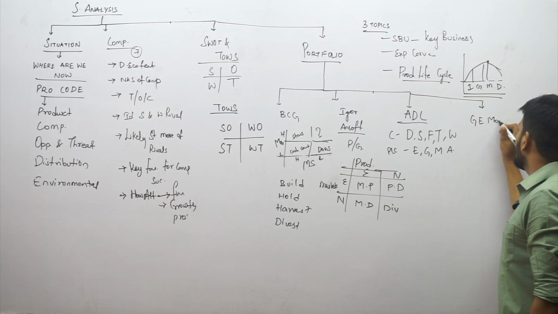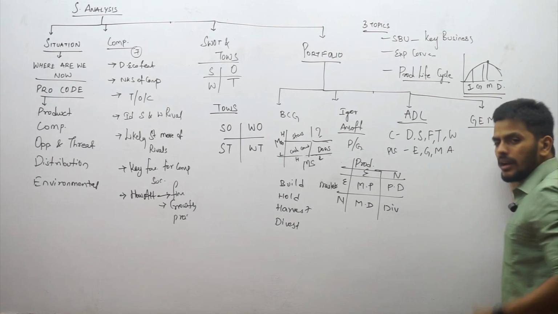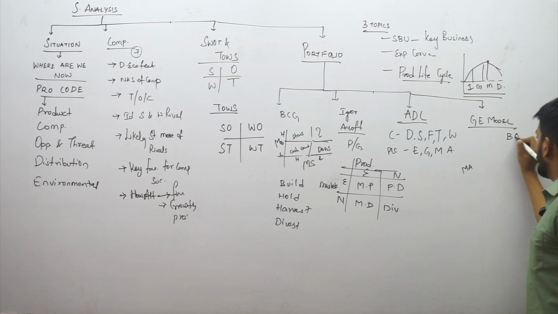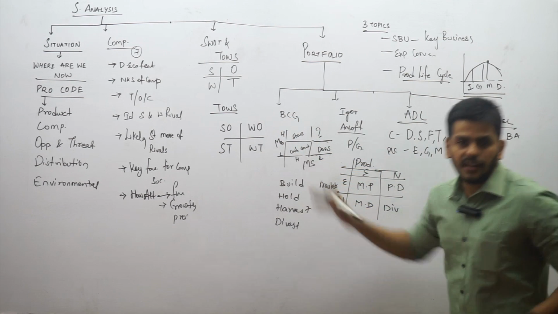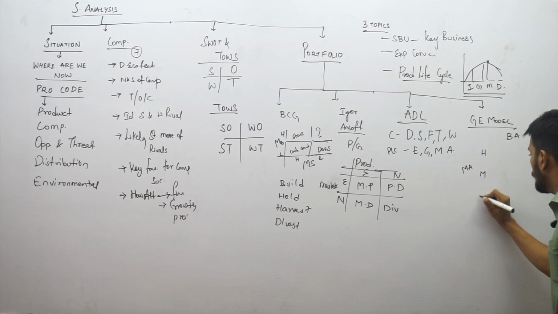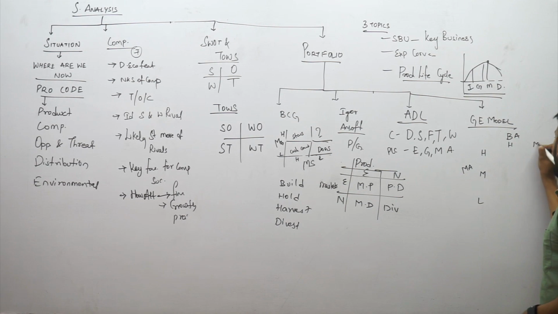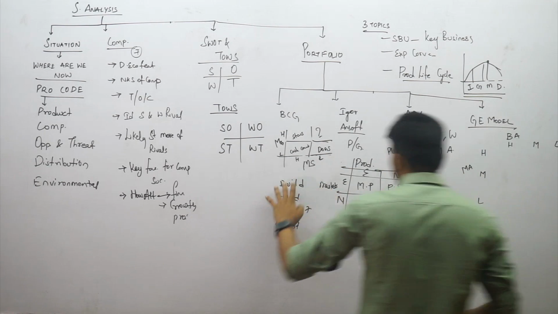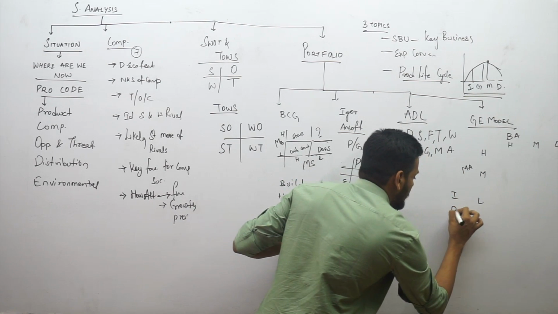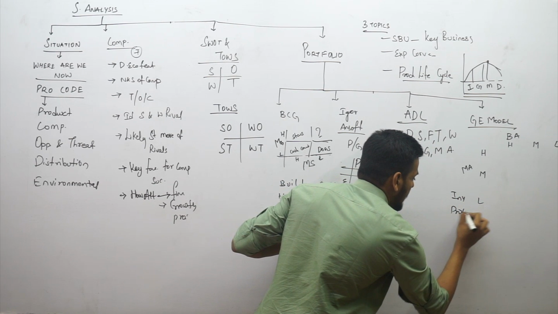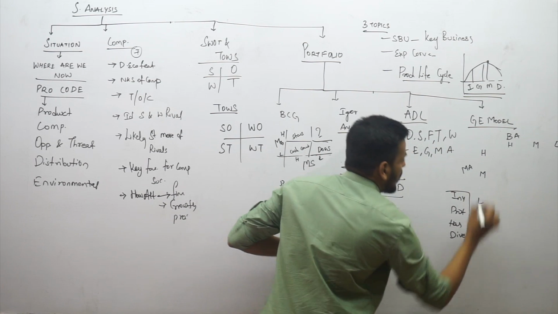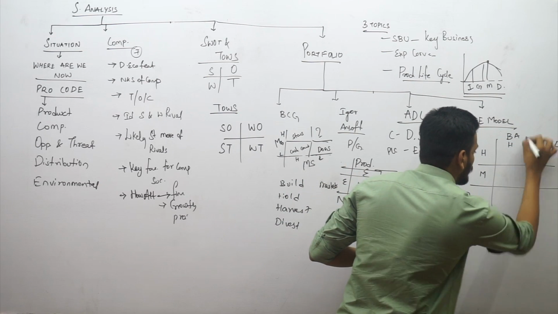Guys, the GE model talks about 2 situations: market attractiveness and business attractiveness. This time the BCG had only high and low. That was a problem, right? So that is where here we are talking about high, medium, and low, to high, medium, and low, with the same 4 options of build, hold, harvest, and divest, here called as invest, protect, harvest, and divest. So invest, protect, harvest, and divest continue to remain the 4 options. Now what to do in each of these situations is what we are looking at.